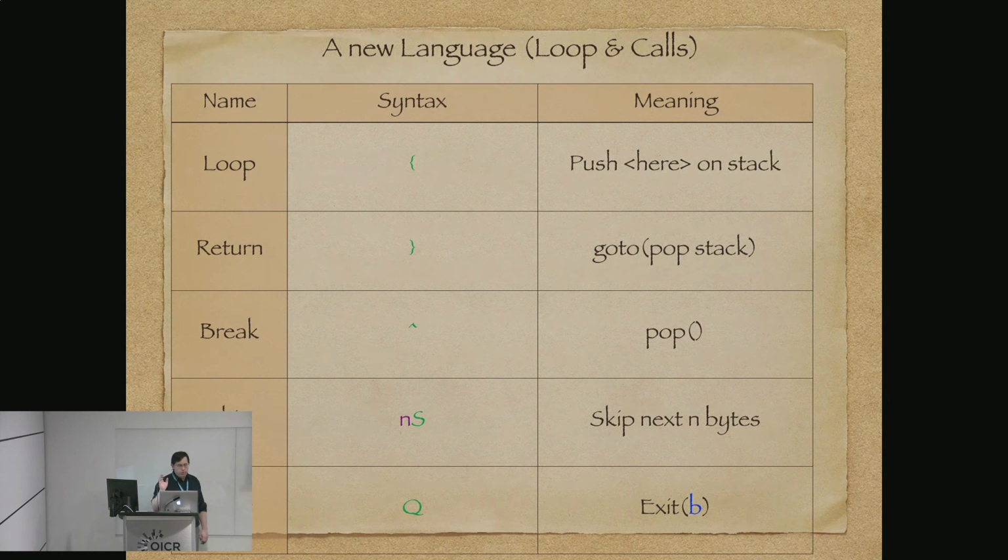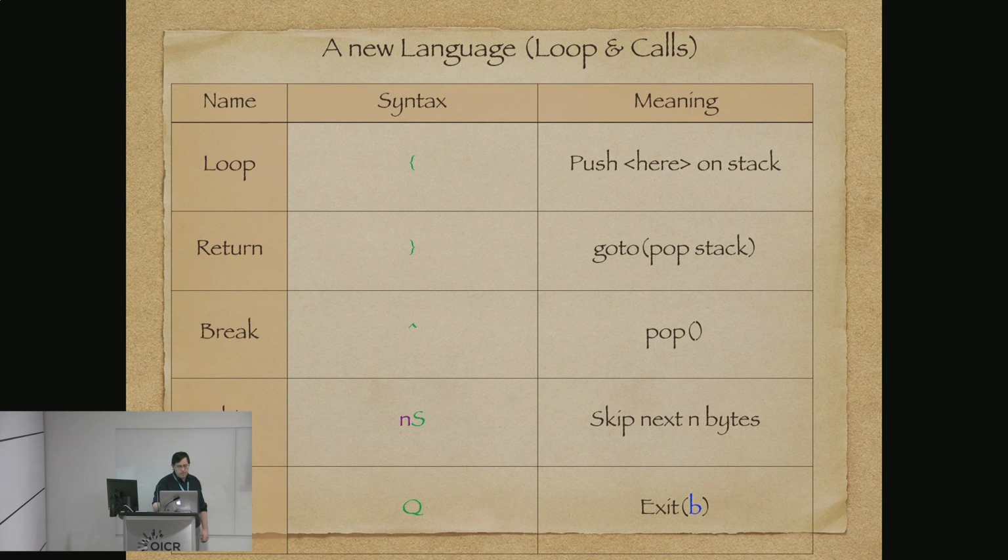We are going to push where we are on the stack, start a loop, and we are going to return back from where we are when we end a loop. You can break from a loop just by popping something off the stack. So when we say to go back to that, we go back to the previous place.